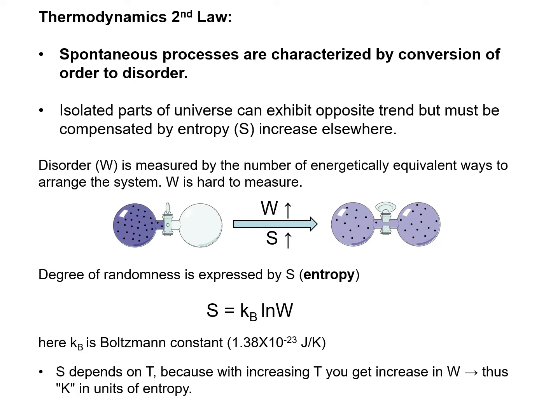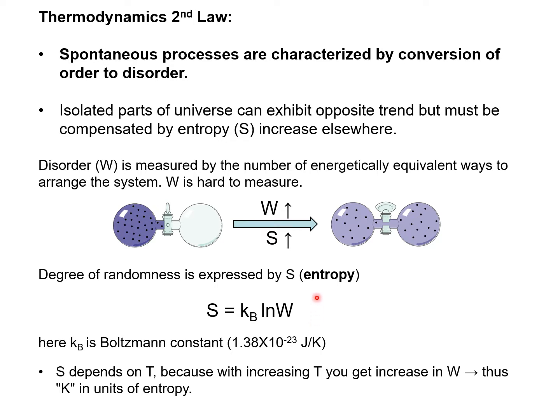Let's look at an example here with two bulbs connected to each other. And there's a stopcock here, so the gas molecules are only in one of the bulbs. But once this stopcock is open, now all the gas molecules can diffuse to the other bulb, which increases the disorder because now all of the molecules have many more ways to be present. And this results in the increase of the entropy too. And the degree of randomness is expressed by this entropy, or S.